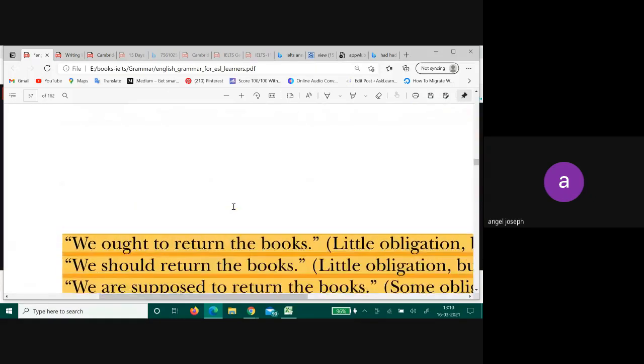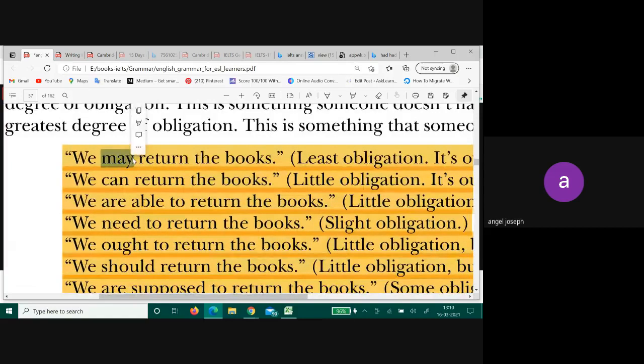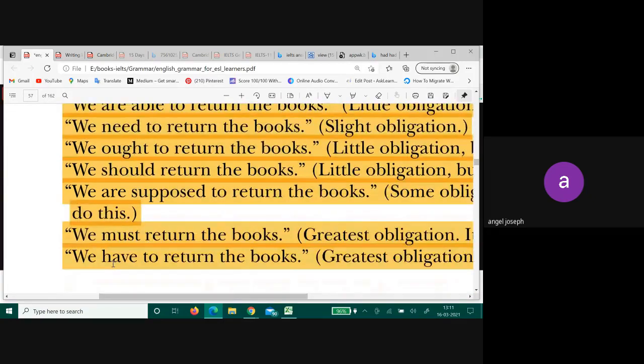And where you started with May, least compulsion. Now tell me one more thing. If May is the least compulsive thing, then isn't it the most polite? So politeness is opposite. So most polite, least polite, like that.